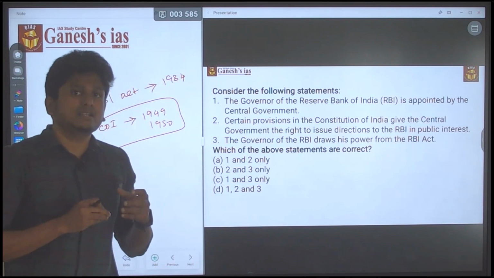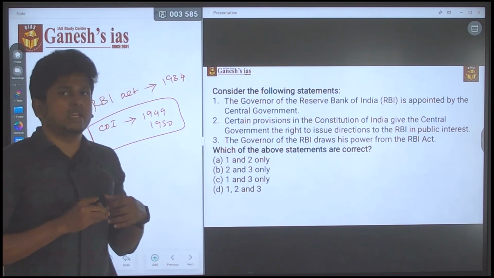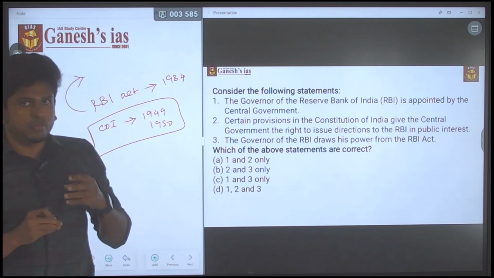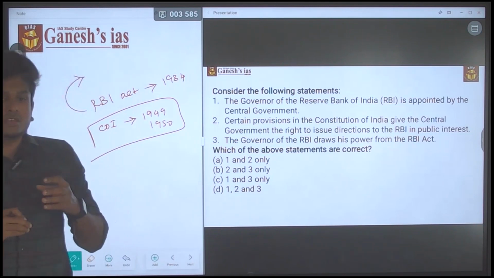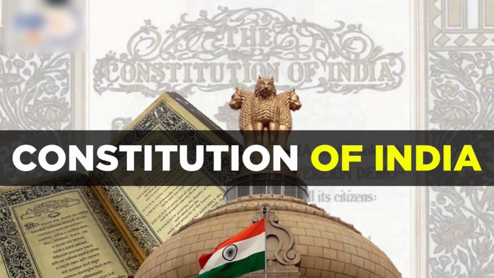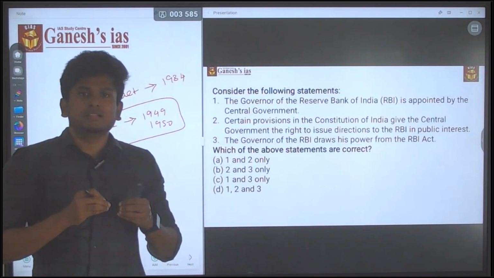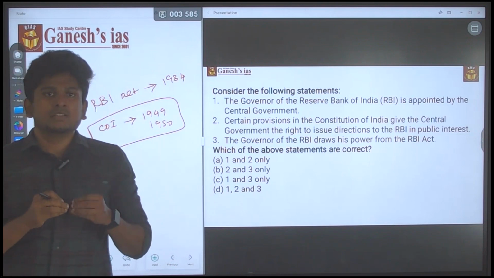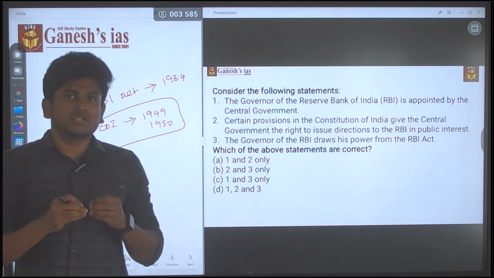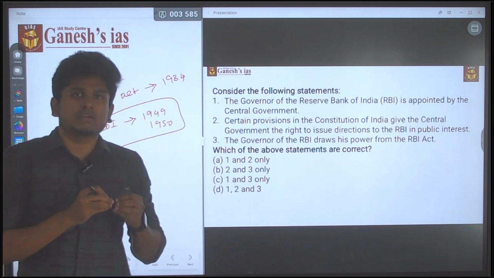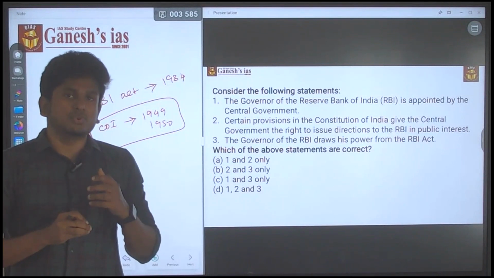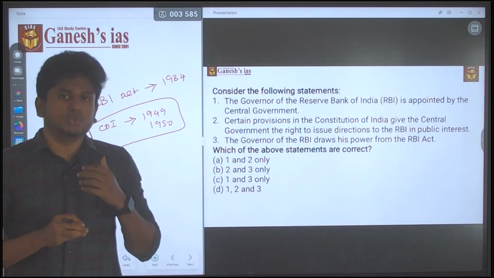By that itself you can easily eliminate statement 2. You can also go another way: if you have well-versed knowledge of the Constitution of India, you can simply answer it, because there is no provision speaking about RBI in the Constitution. So by that itself you can eliminate statement 2.